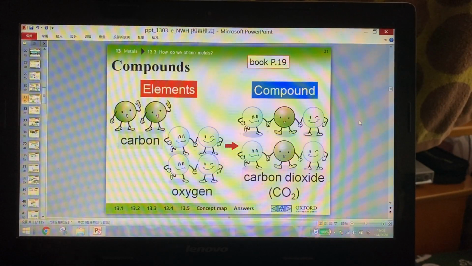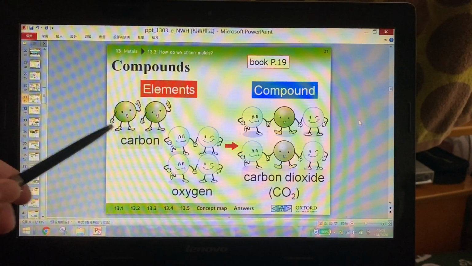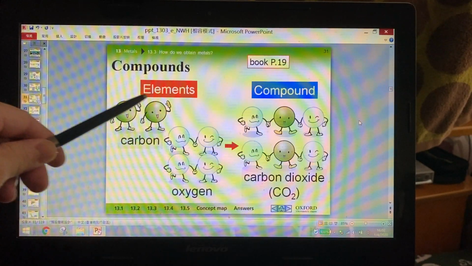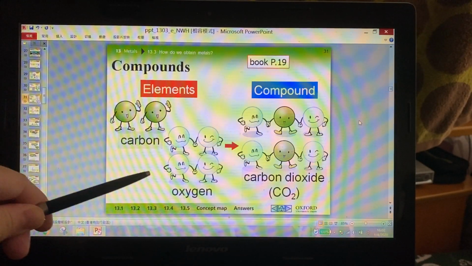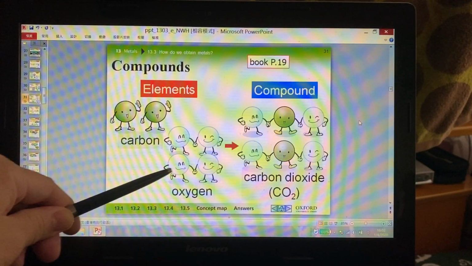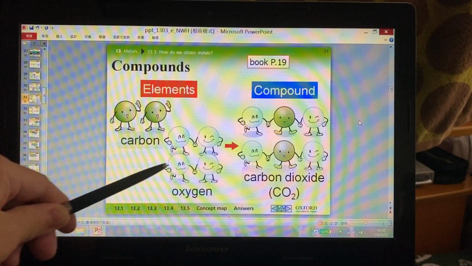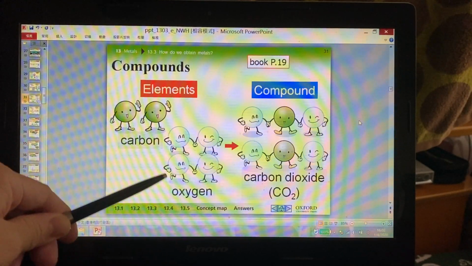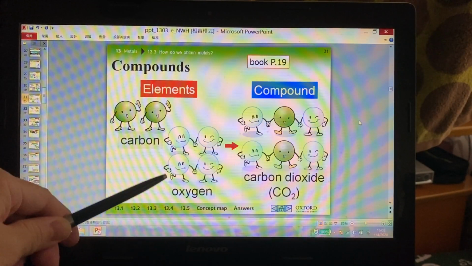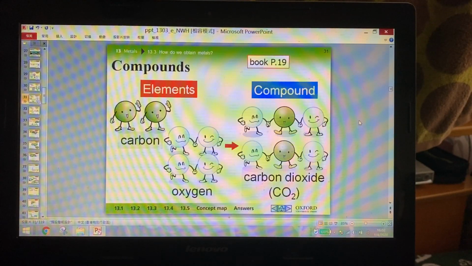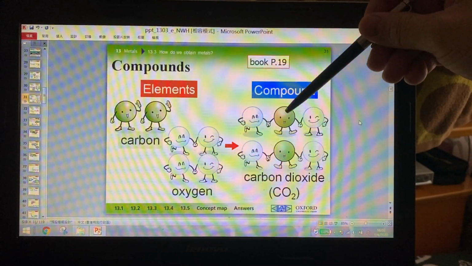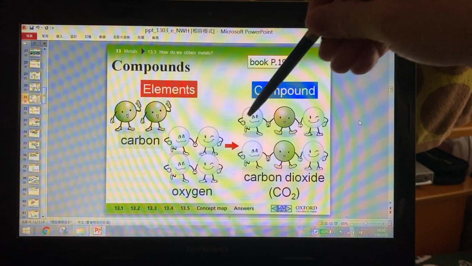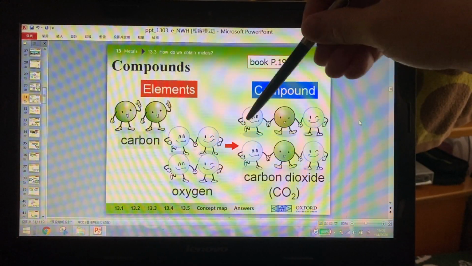Okay, another example. This is carbon. Very pure, very simple. Carbon is an element. And two oxygen atoms join together. This is an oxygen gas molecule. So oxygen, very pure. Oxygen is an element. But now, one carbon atom in the middle and one oxygen atom on each side.